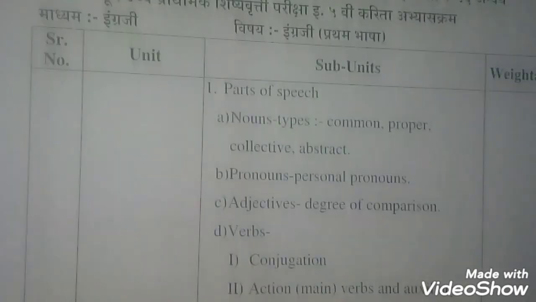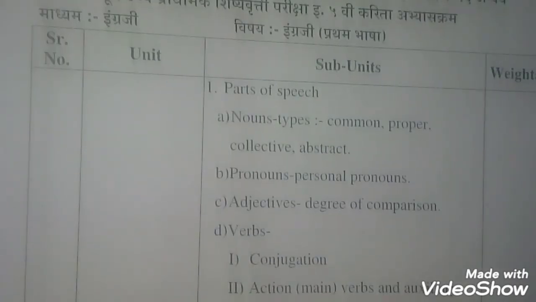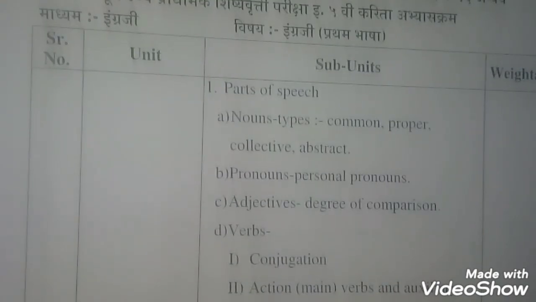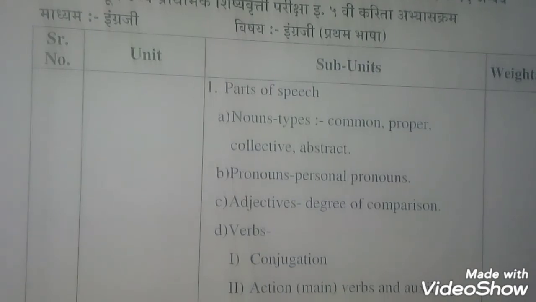Now see the next topics: adverbs, prepositions, conjunctions, articles, vowels, consonants, parts of a sentence, subject, predicate. As you know, we have these two parts, a subject and a predicate. Next, WH questions and verbal questions. These two types of questions we know as WH questions, which begin with WH, and verbal questions.